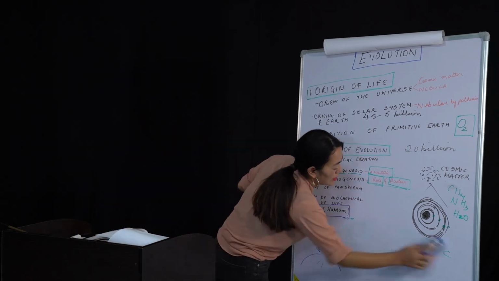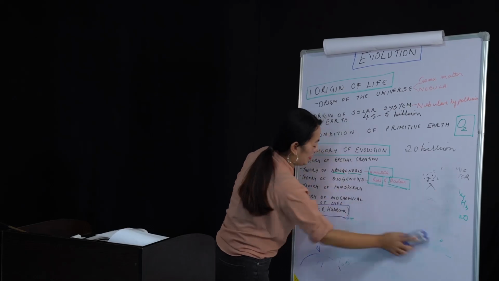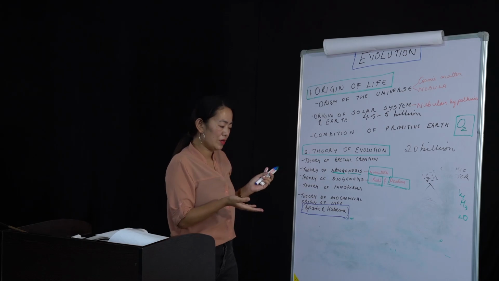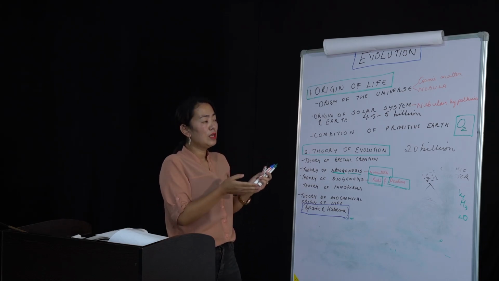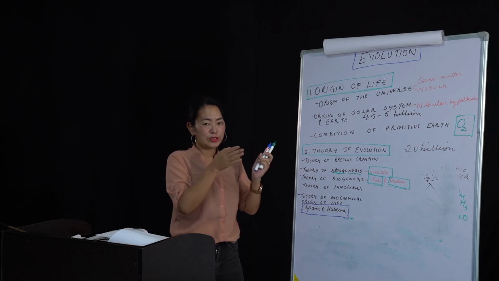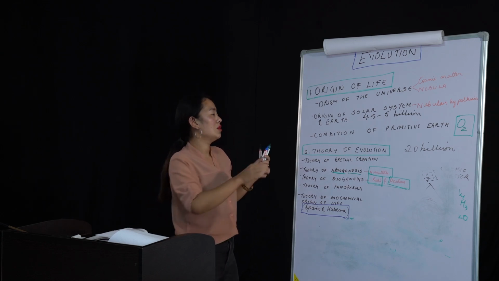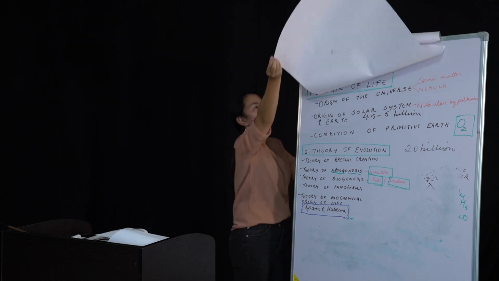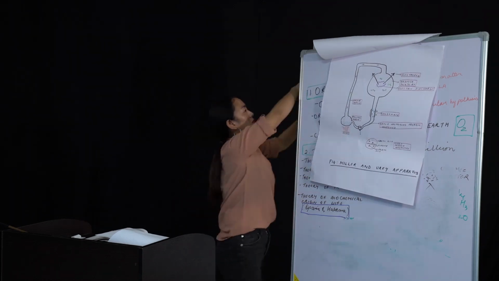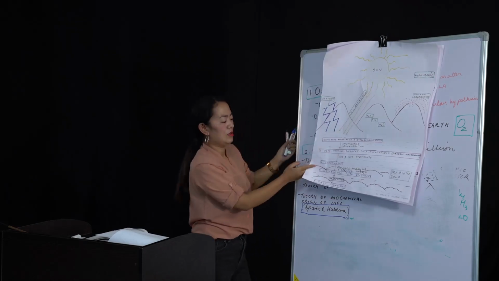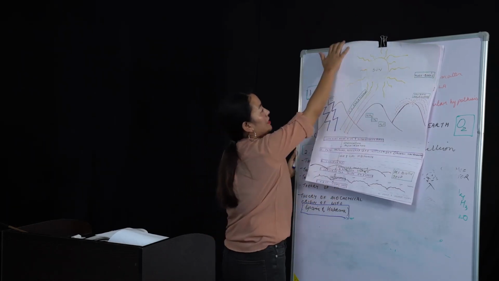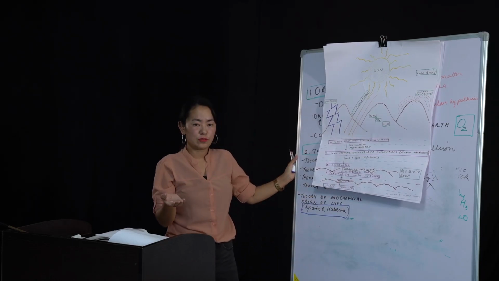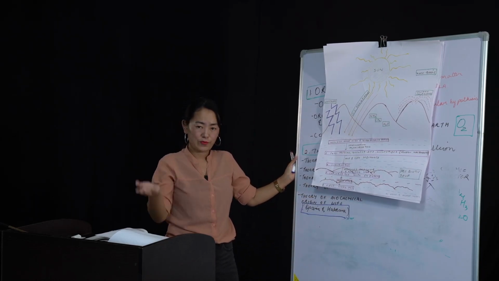What they said was that they focused mainly on the primitive Earth in order to explain how living beings originated from non-living beings. Okay, so we're going to focus on the charts. Oparin and Haldane put forward a theory keeping into consideration the primitive Earth environment.